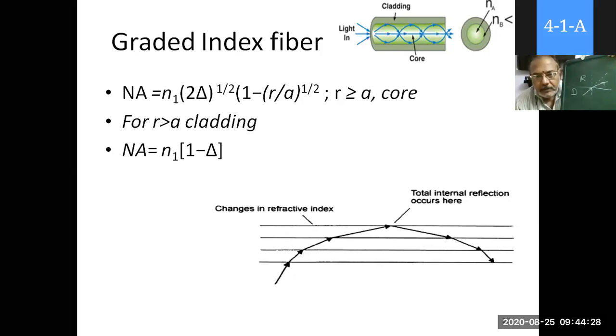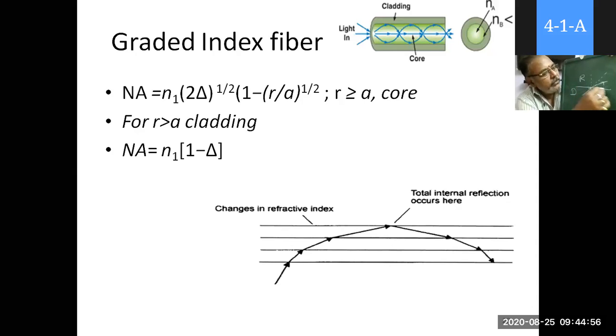Now keep in mind that at the center axial line point, the refractive index is denser. Just above that, because of the graded variation of refractive index, the refractive index is less than the value at the core.